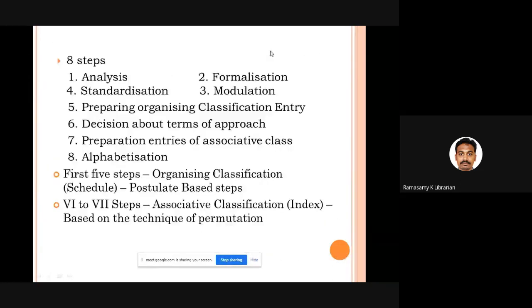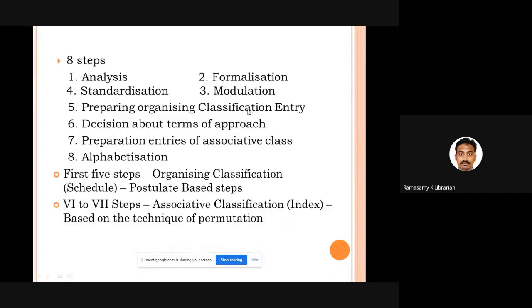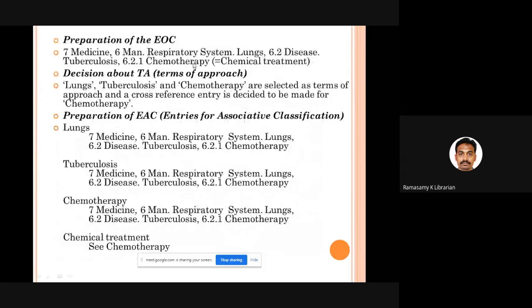What is 0.1? 0.1 means action. Here we say 6.2.1. This is an action on the property of this particular element. So this is the order in which the phase sector classification schedule is prepared.